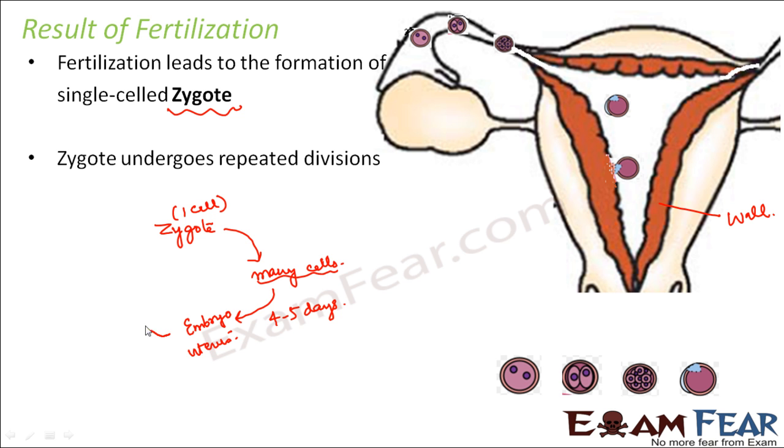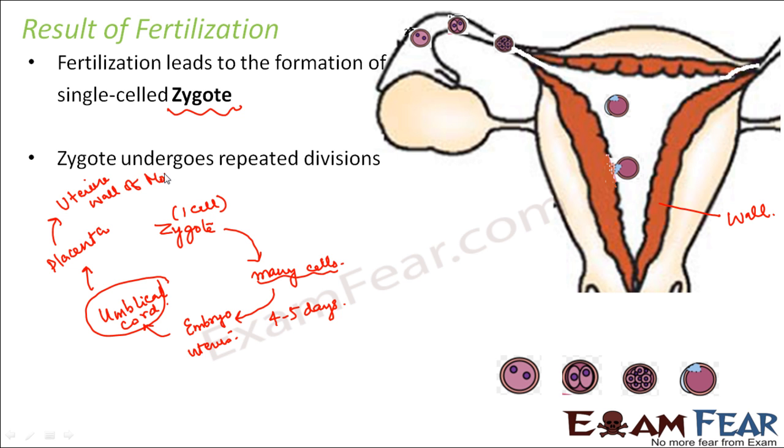There is another structure which is formed, called the umbilical cord. What is this umbilical cord? It is a tube-like structure which arises from the abdomen of the embryo. From the embryo's abdomen, a tube-like structure will arise, and this tube-like structure will connect to another structure called the placenta. And the placenta will connect to the uterine wall of the mother.